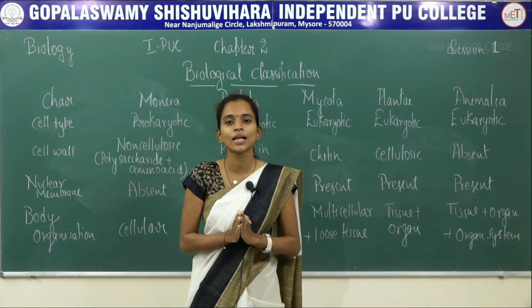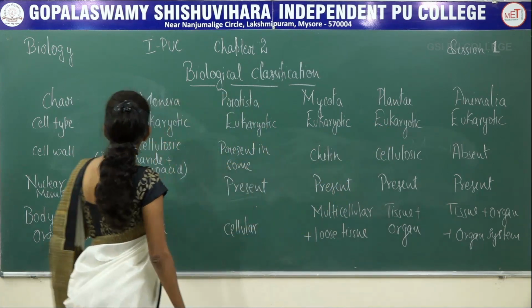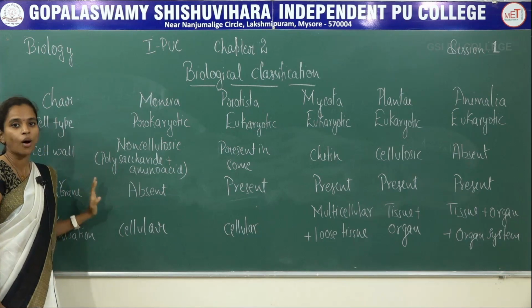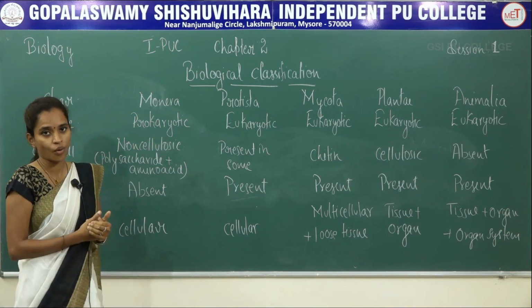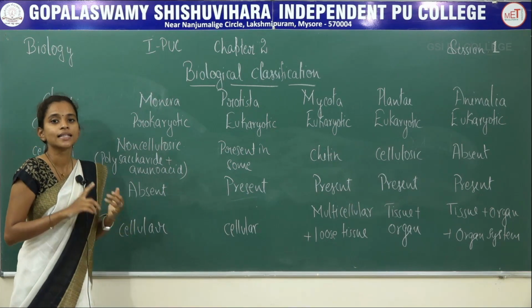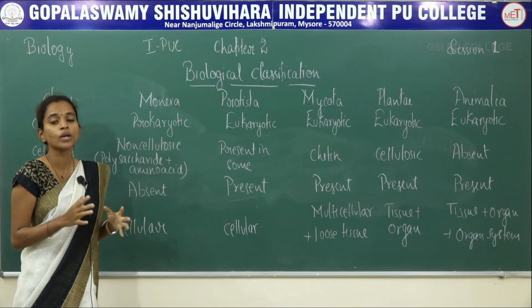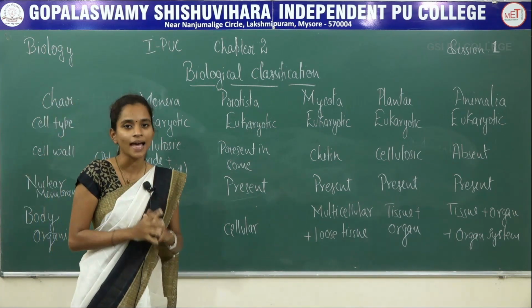So altogether, cell wall is completely absent in Animalia. The third character will be the nuclear membrane. I had already told you in case of prokaryotes, these are less advanced organisms. That is why the cell wall as well as nuclear membrane or cell membrane will not be advanced in them, or some do not have them at all, they will be completely absent.